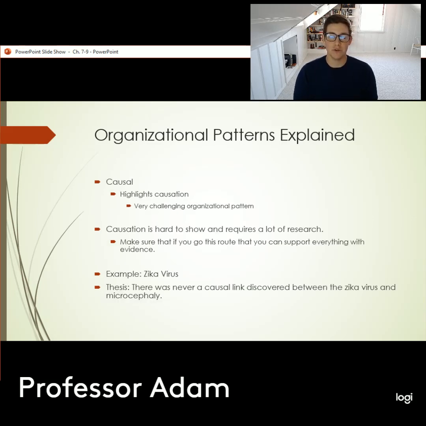Following problem and solution, we have our final organizational pattern, which is causal. So this is where you are essentially making an argument that something caused an effect. And this is very, very challenging to do. You don't see it very often. We talk about causation a lot in our day-to-day lives and our public discourse, but we don't talk about it in the right way. If you've taken a statistics course, you hopefully remember that correlation doesn't equal causation.